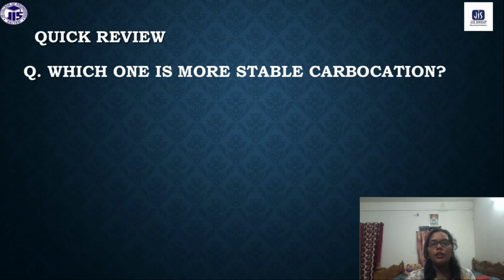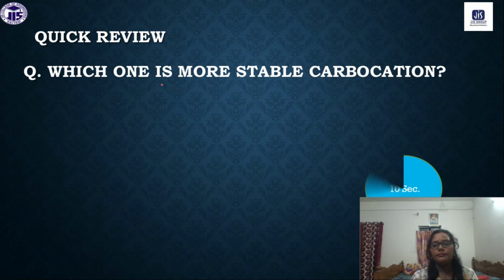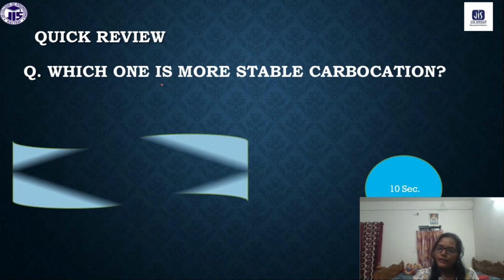Now one question is given: which one is the most stable carbocation? For this you will get 10 seconds. Your time starts now. Your time is over, and you are absolutely right.